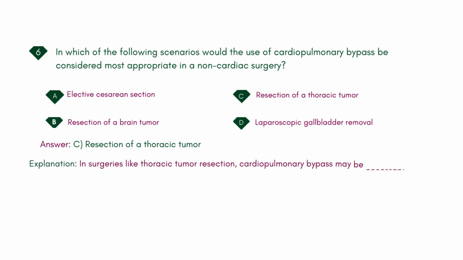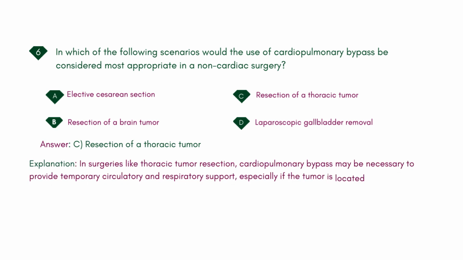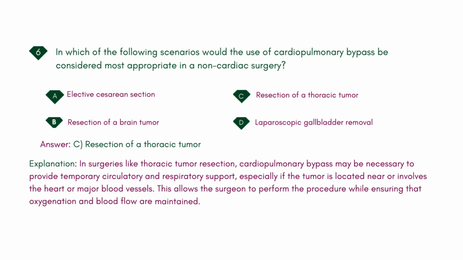Explanation: in surgeries like thoracic tumor resection, cardiopulmonary bypass may be necessary to provide temporary circulatory and respiratory support, especially if the tumor is located near or involves the heart or major blood vessels. This allows the surgeon to perform the procedure while ensuring that oxygenation and blood flow are maintained.